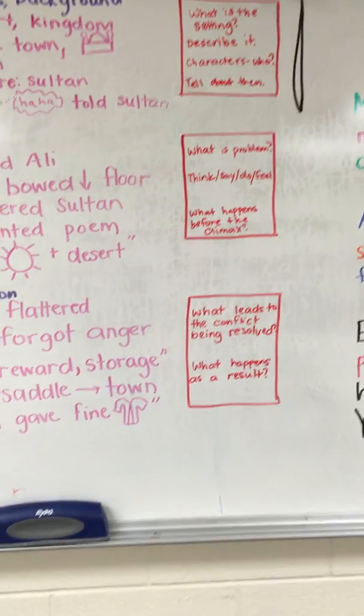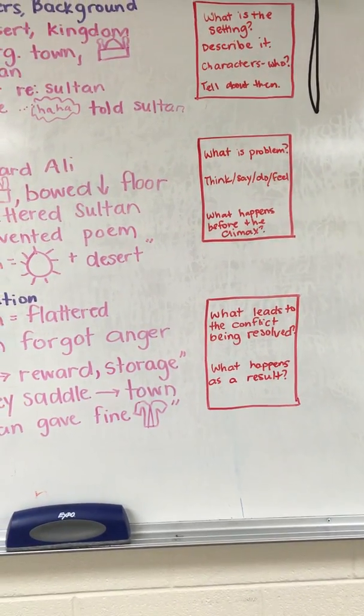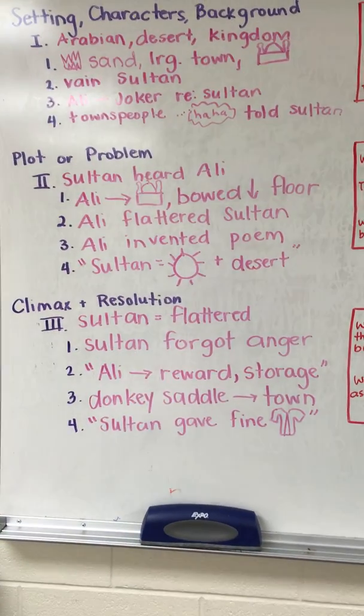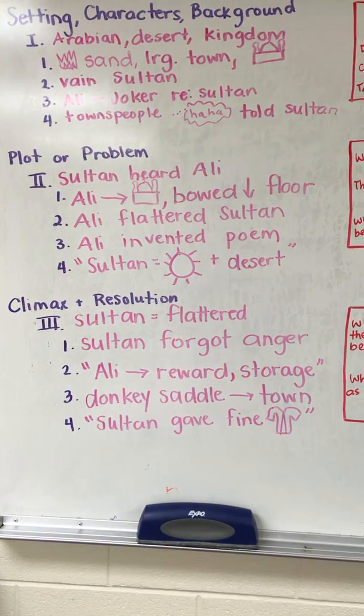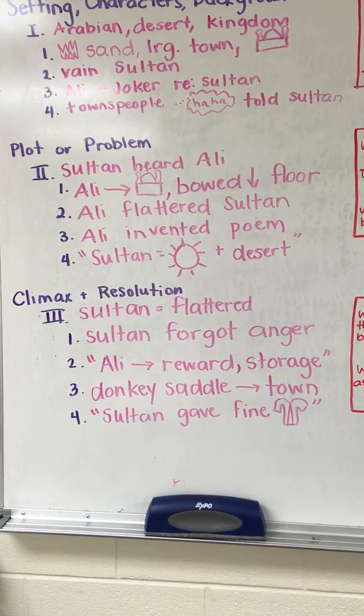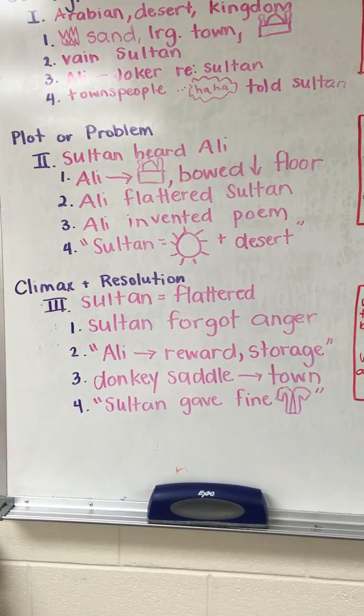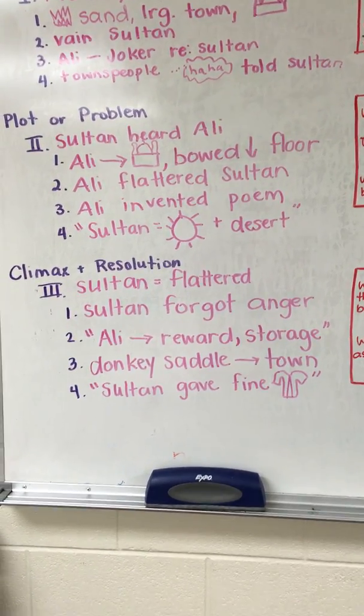Plot or problem. Our questions are, what is the problem? What do the characters think, say, do, and feel? And what happens before the climax? So the sultan heard about Ali. Ali went to the palace, bowed down to the floor. Ali flattered the sultan. He invented a poem. And he said, the sultan is like the sun in the desert.